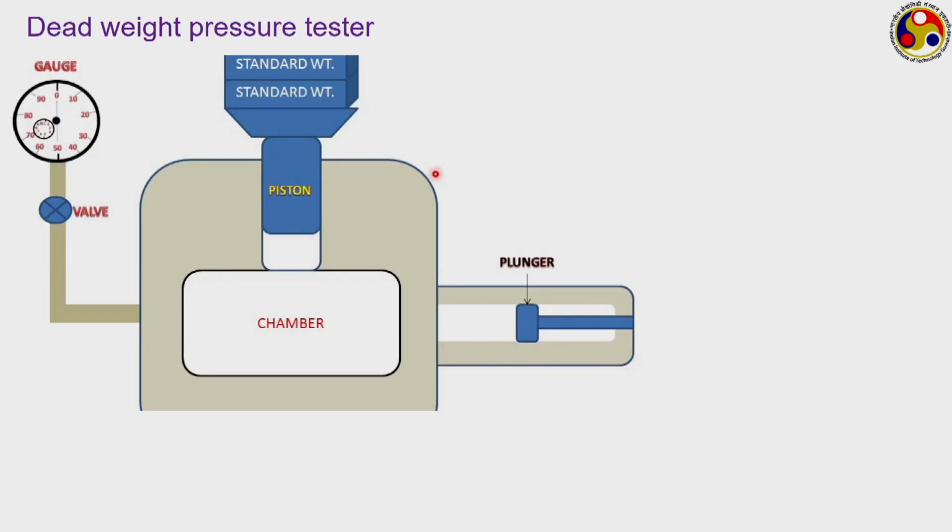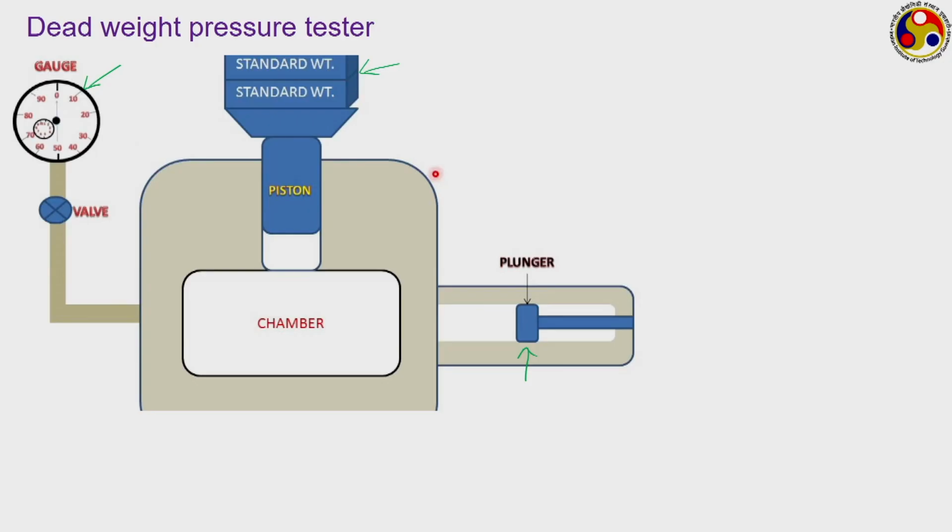Now, here we have a chamber generally filled with a certain liquid, a heavy density fluid, and one side of this chamber is connected to this plunger pump. By operating this plunger pump, we can change the pressure inside this chamber. On top of this chamber we have a piston, and on top of the piston we have a platform where we can put in some weights. On the other side of the piston we have the gauge which is connected, and this is the gauge which is going to be calibrated using this test facility.